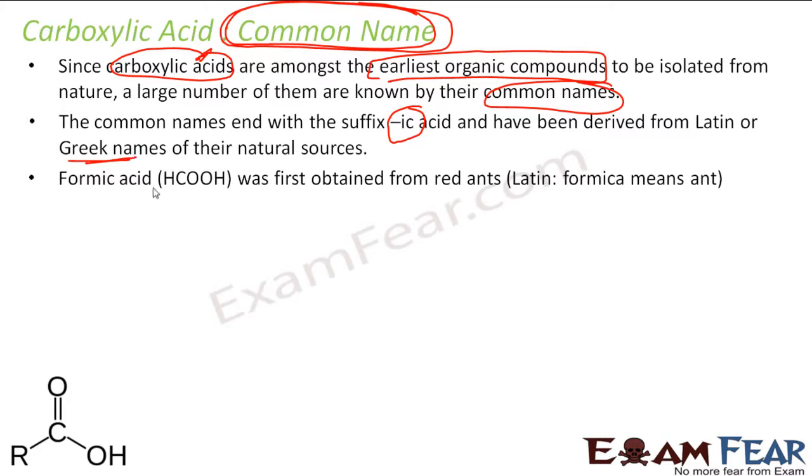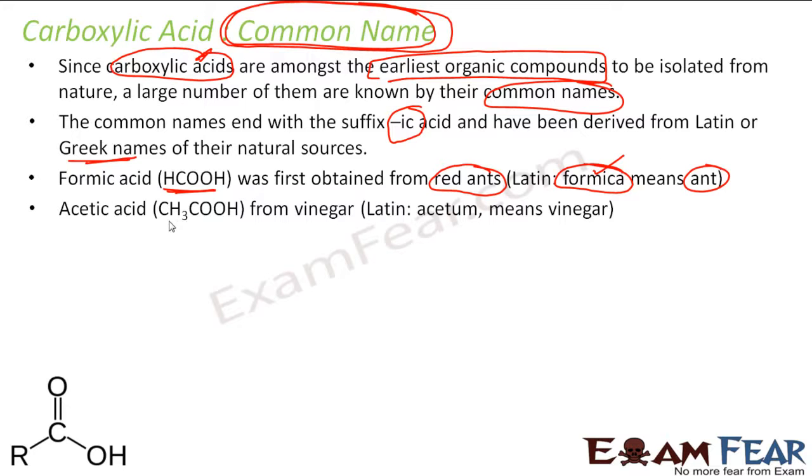For example, this is formic acid, HCOOH. It was first derived from red ants, and formica means ant in Latin. So it is called formic acid, correct? The formic acid was first obtained from ants, so it's called formic acid. Why formic? Because formica means ant in Latin.